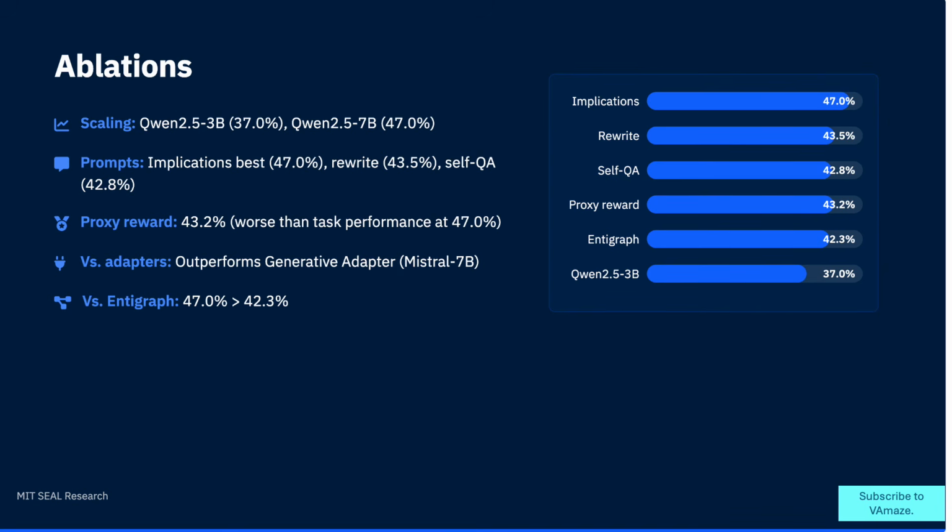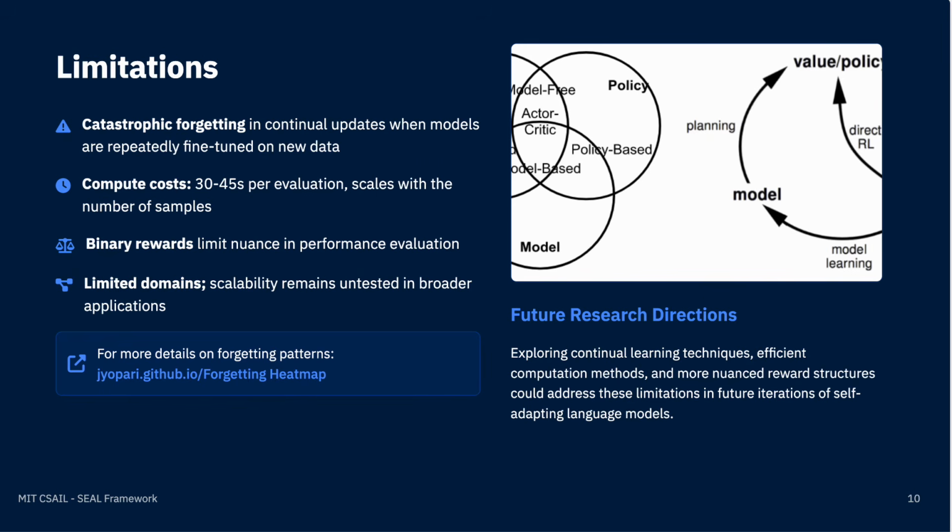Limitations. Like any pioneering work, SEAL has limitations. The framework shows catastrophic forgetting during continual updates, a challenge for long-term self-improvement. Computation remains non-trivial at 30 to 45 seconds per evaluation, binary rewards limit nuance and learning, and the domains tested, while impressive, don't yet demonstrate scalability to more complex tasks. These are the frontiers for future research.